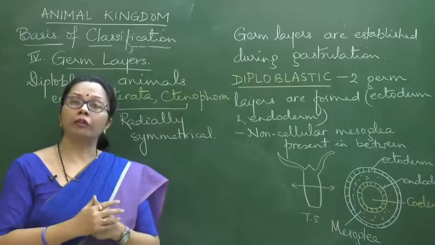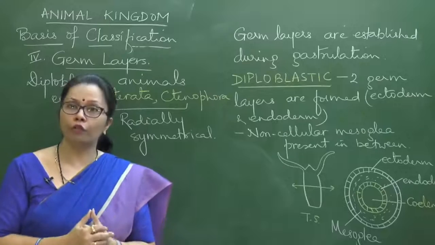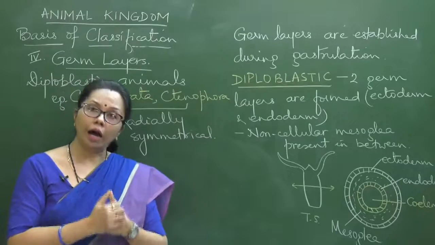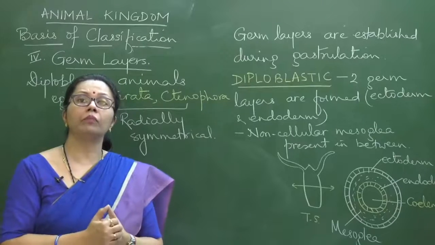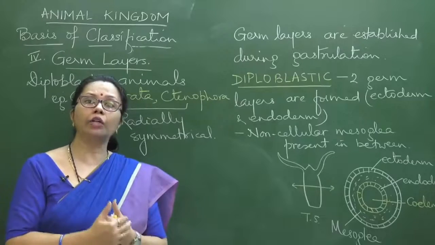Then we took up the basis of classification, in which we talked of levels of organization, where we have taken 4 levels. Then after that the body plan, that is cell aggregate, blind sac and tube within tube.